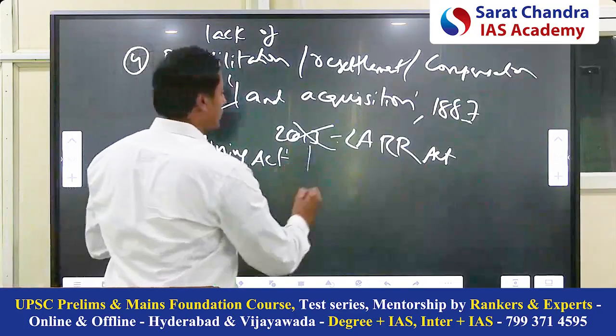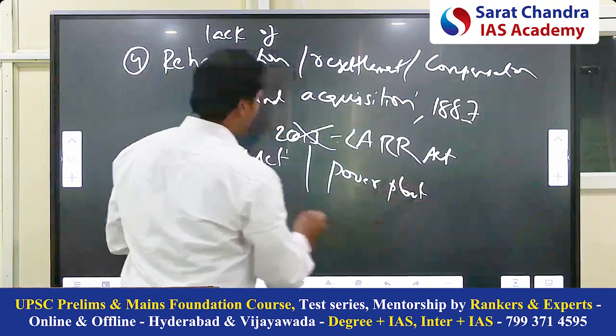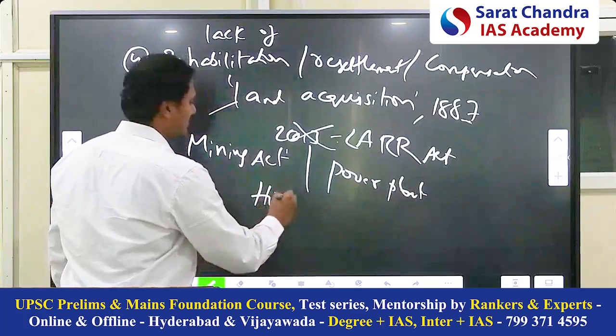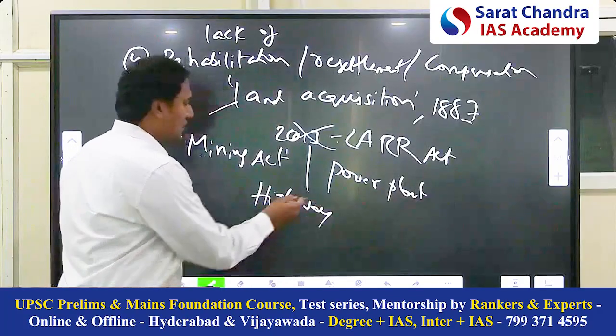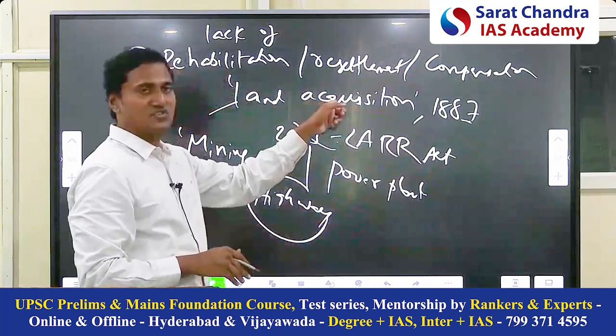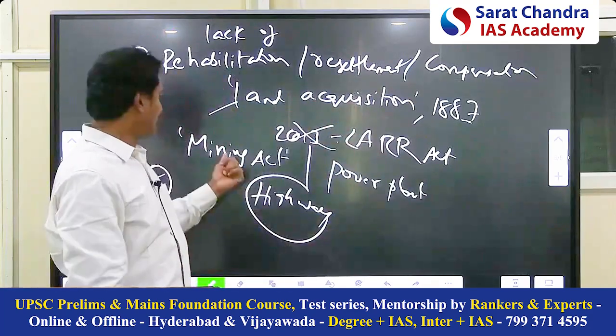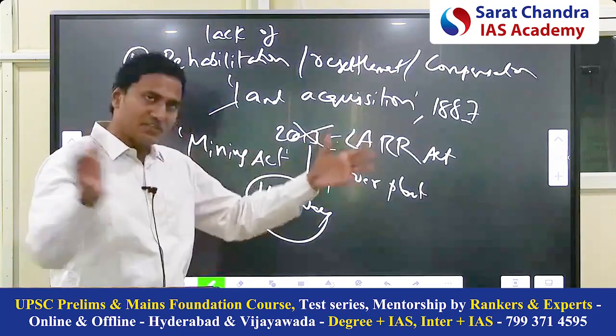See, there is another act called the Power Plant Act or Highway Act. Many acts are there, friends, actually. While constructing a highway, the government acquires the land. While constructing a power plant, they acquire the land. While doing mining, for everything land is required.